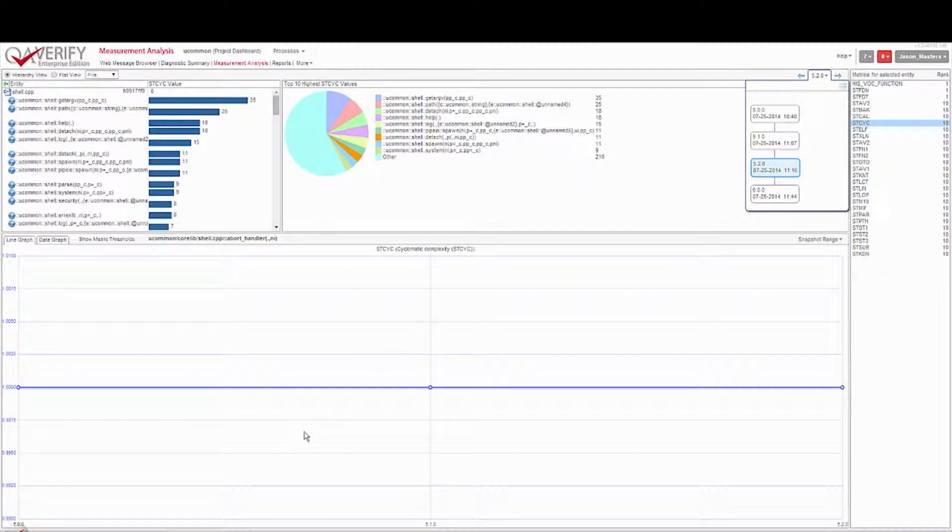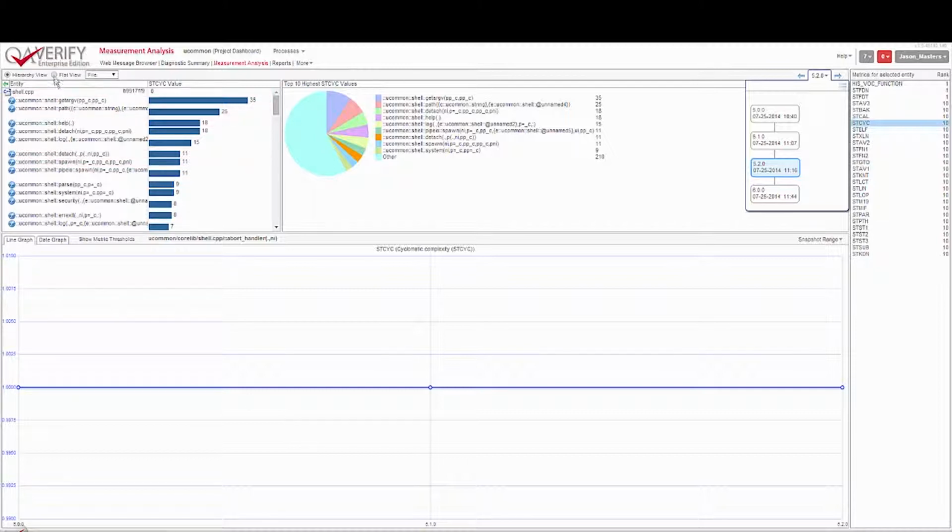Let's have a look at some of the other new metrics in QAC++. There are another 2 new file metrics, STM20, which is the number of operand occurrences, STM21, which is the number of operator occurrences, and there are 4 new function metrics, which are the number of operator and operand occurrences, and the number of distinct operators and distinct operands in a function. Now on their own, these metrics may not seem particularly useful, but when they're combined they can be used to calculate metrics such as the HIS vocabulary metric for both a function and file.